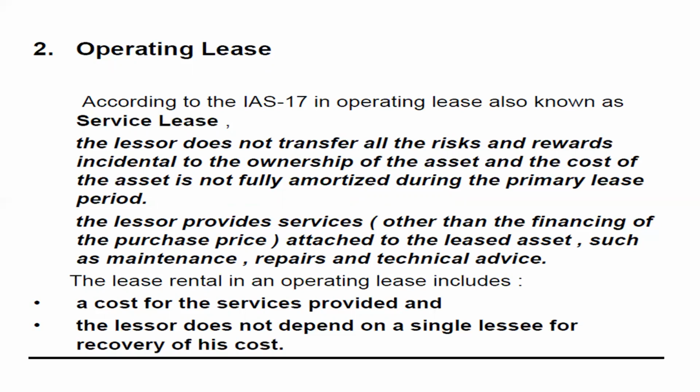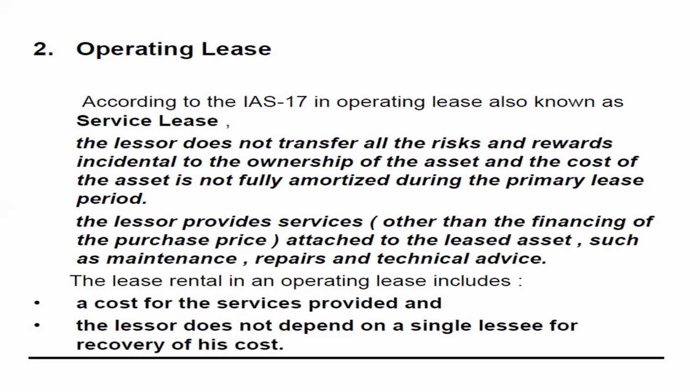In this operating lease, the asset and its quality are decided by the lessor. Lessor just gives it to a lessee to use the property on a rental basis. Lessor is interested in the property and also in the rent. And the lessee has to use the property given to him by the lessor and pay the rentals.